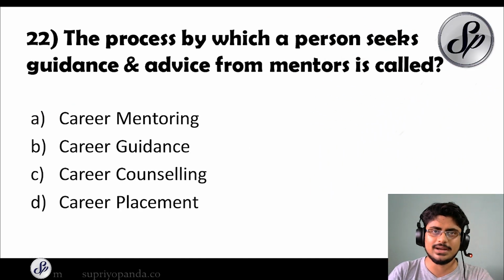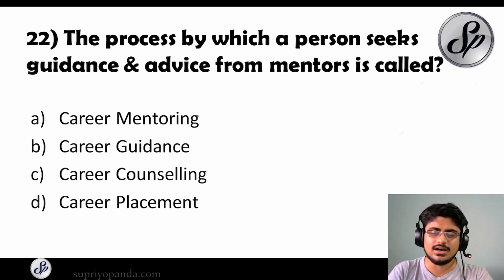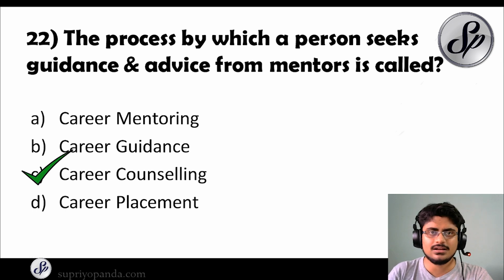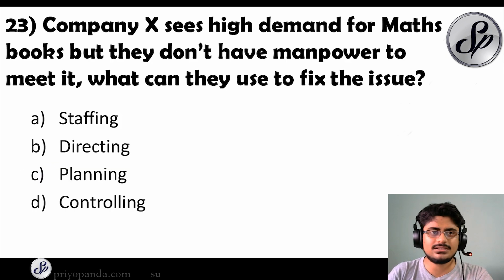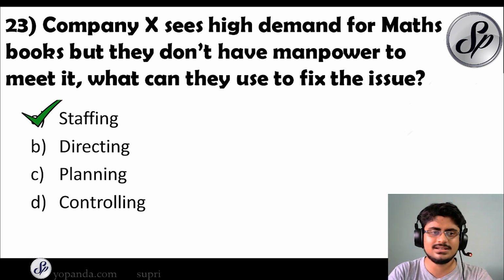Question number 22. The process by which a person seeks guidance and advice from mentors is called what? The answer for this is career counseling. Question number 23. Company X sees high demand for maths books, but they don't have the manpower to meet it. What can they use to fix this issue? How can they fix it when they don't have the manpower required to meet the demand that is being created in the marketplace? The answer for this is staffing.